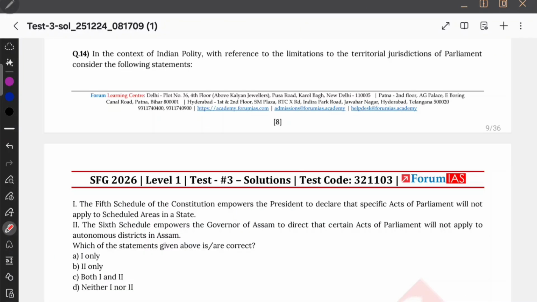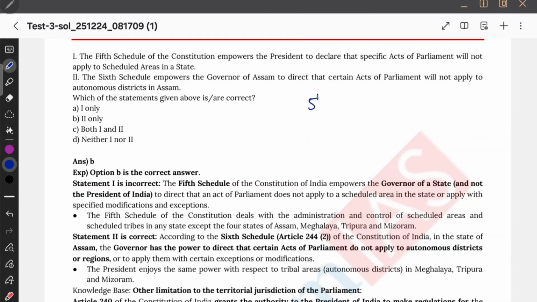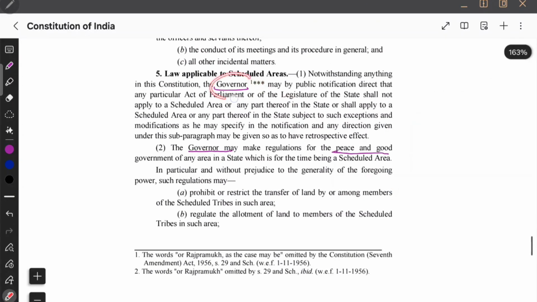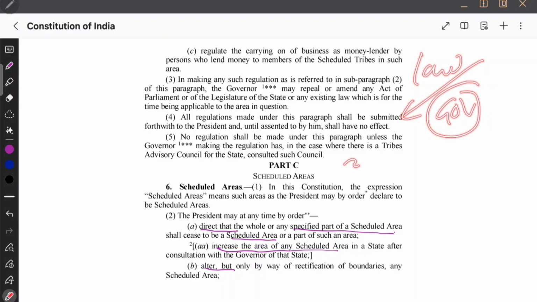Very important. In context of Indian polity with reference to the limitations of territorial jurisdiction of the parliament, consider the following. See, 5th schedule, I always get confused कि ये इसका आंसर गवर्नर होगा या फिर प्रेसिडेंट होगा. See, 5th schedule, it has laws applicable to scheduled areas, right? So here, wherever you see, it talks about governor. Governor makes regulation for the peace and good governance, and the governor will take care of any regulations related to the transfer of land or allocation of land to the members of scheduled tribes, or business with respect to money lender. So whatever laws are there, governor will make sure whether that law will apply to that scheduled area or not. Okay, all of them are taken care of by the governor.